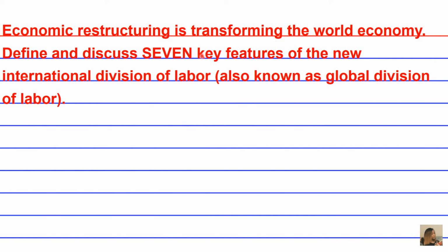A third key feature that has revolutionized the new International Division of Labor, also known as the Global Division of Labor, is the phenomenon that is referred to as comparative advantage. You might not know what this means, or you probably do, just worded differently, so I'll give you a moment to think. And if you don't know, just sit back and relax. The answer is coming up. Press pause if you're writing out your answer.